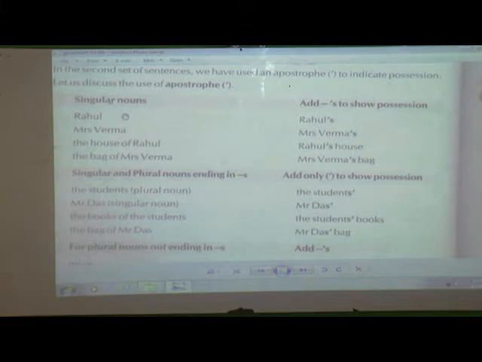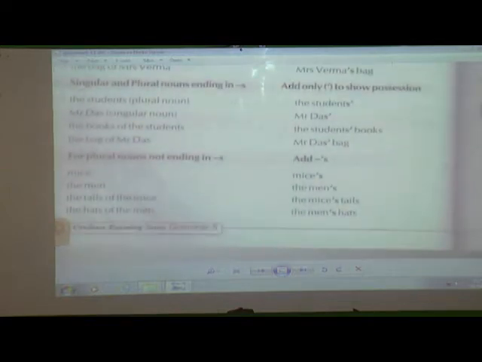If you see the second one, singular and plural nouns ending in s. If any of the nouns are ending with s, whether it is a singular or a plural noun, we are going to use only an apostrophe. We are not going to use apostrophe s as we did in the first rule.